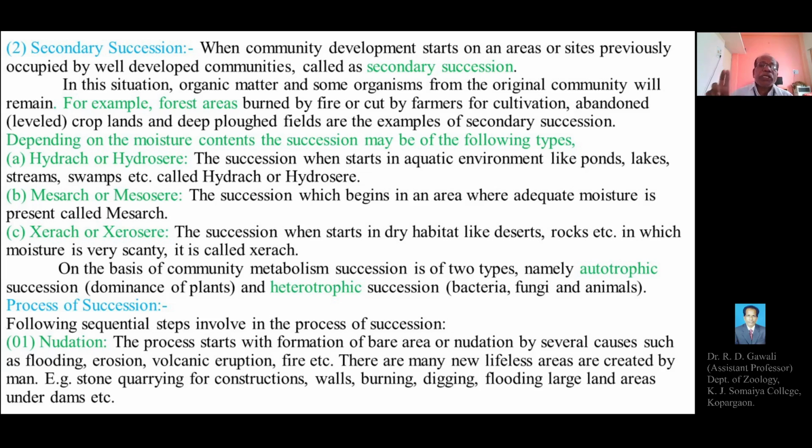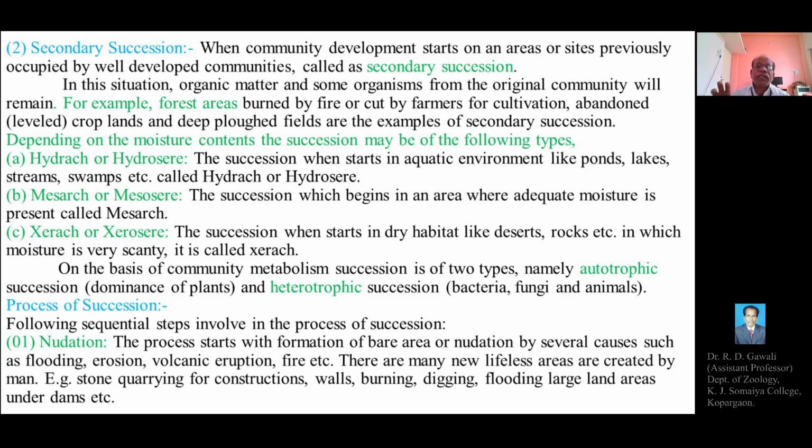Then, on the basis of community metabolism, succession is of two types. Ecological succession is of two types on the basis of community metabolism, such as autotrophic succession, that is, dominance of plants.